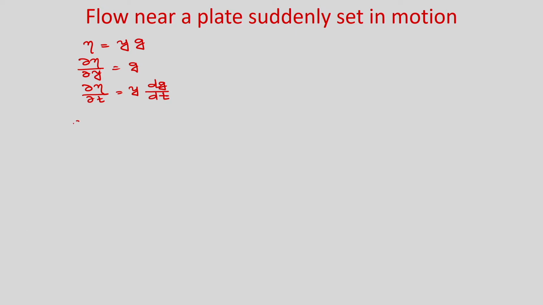Okay, and we can write del u by del t now, and we know u is U into some function of eta, right. So, u by U is a function of one variable, that is eta, and eta is the similarity variable which is a function of two independent variables y and t. So, del u by del t, now we can write U into df by d eta into del eta by del t, and del eta by del t we know this one. So, you can write U y dg by dt df by d eta.